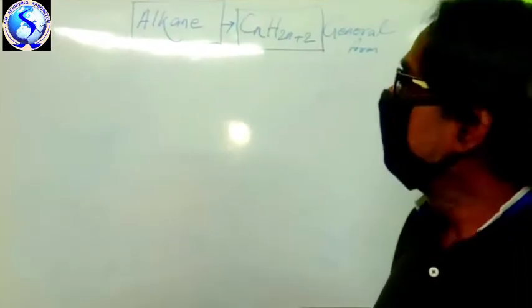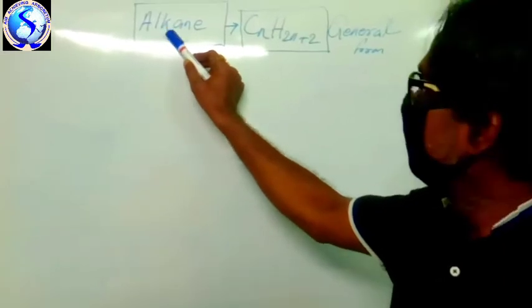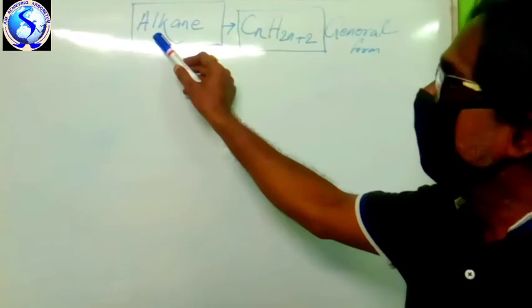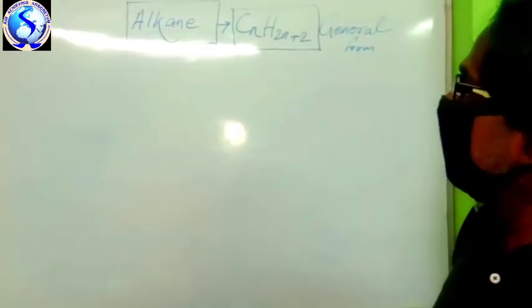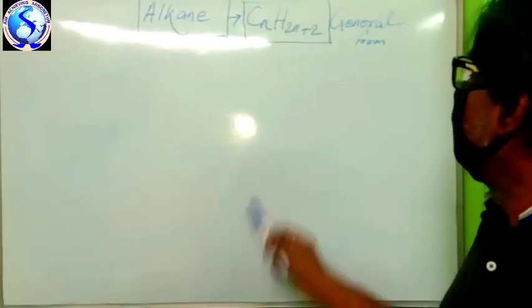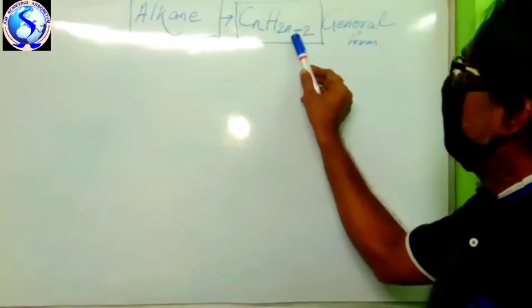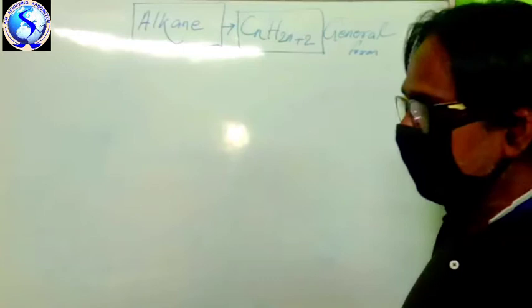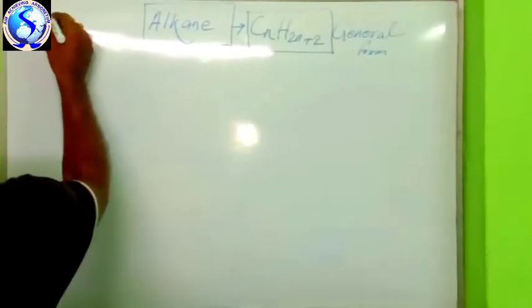Hello students, I am starting alkane. It is a single covalent bond and it is called a saturated hydrocarbon. Alkane is a saturated hydrocarbon which contains single bonds. The general formula is CnH2n plus 2. What is the other name of alkane? The other name is paraffin.